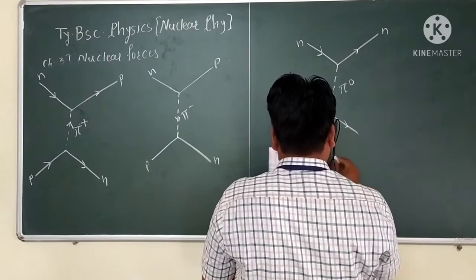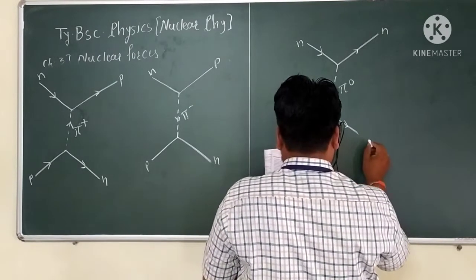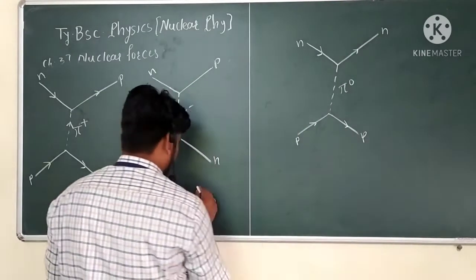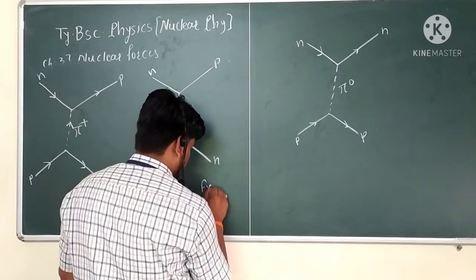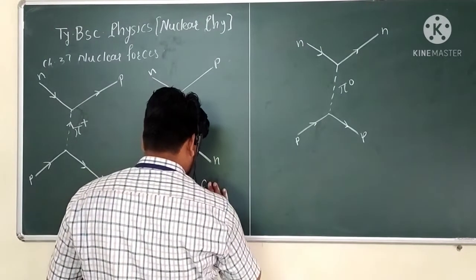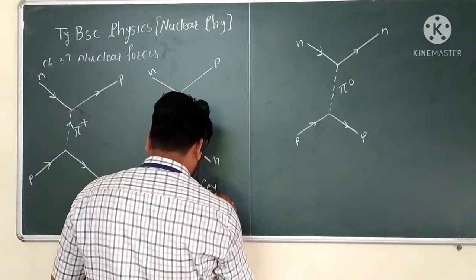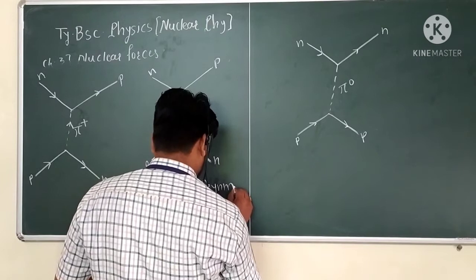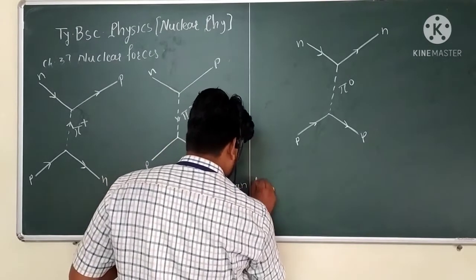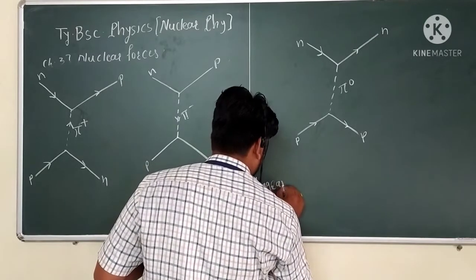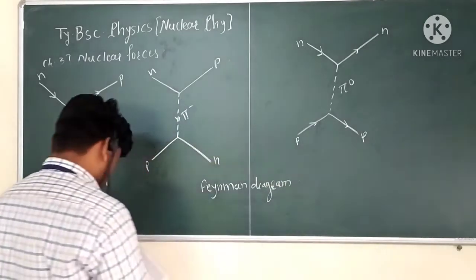So this figure is known as the Feynman diagram of the exchange of the particle.